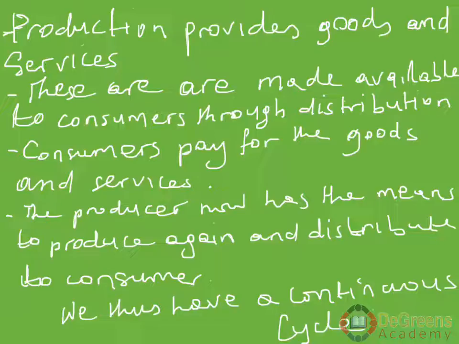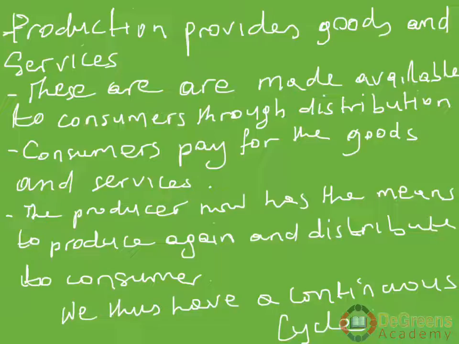These are made available to consumers through distribution. Consumers pay for the goods and services. When they pay, the producer now has the means of production to produce again and distribute to the consumer.